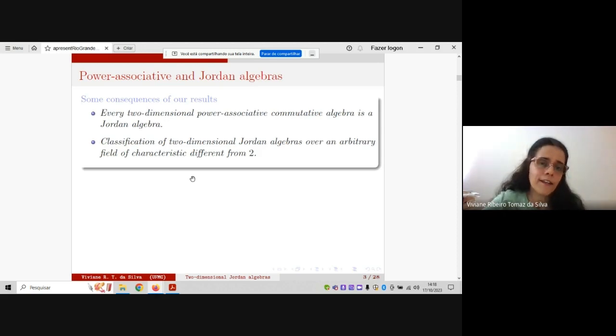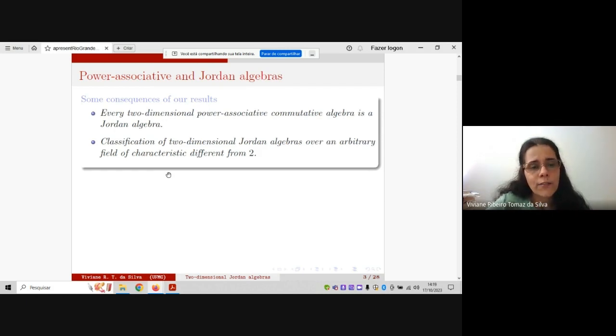I will give the details later, but it is interesting that in this classification, we also prove that up to isomorphism, we have a unique non-associative Jordan algebra of dimension 2. All the other ones are associative.